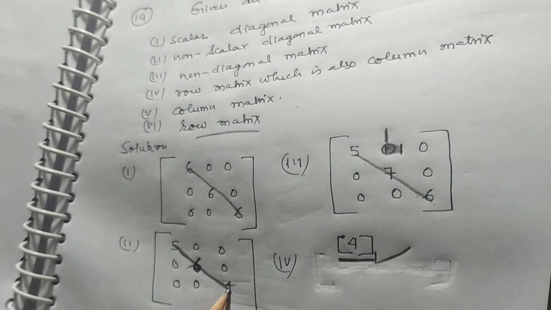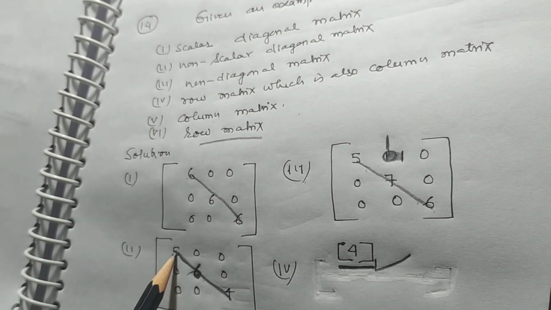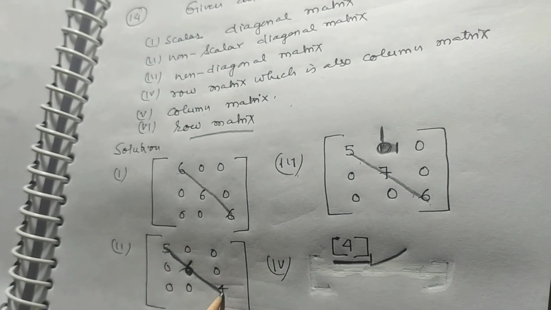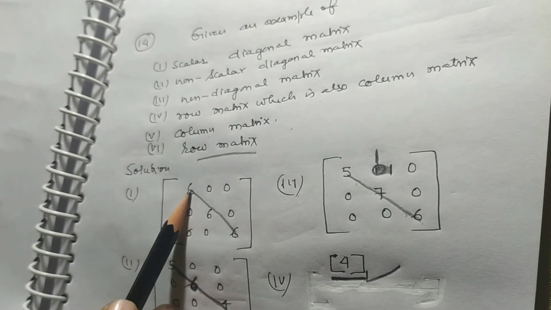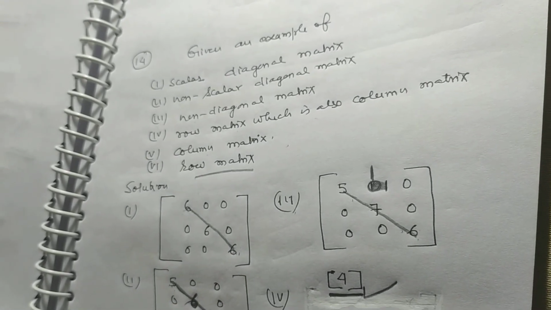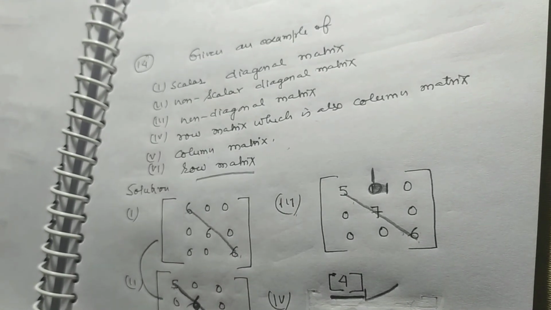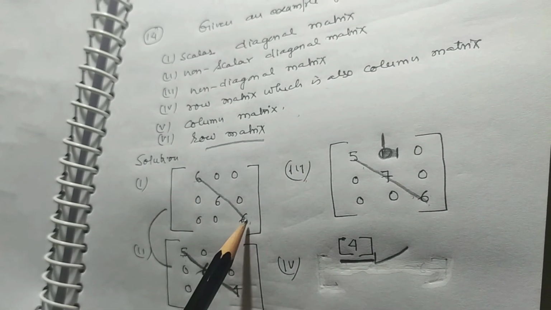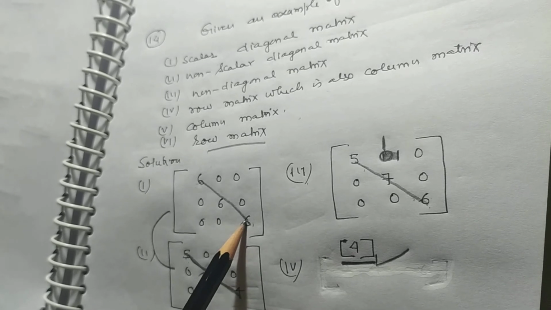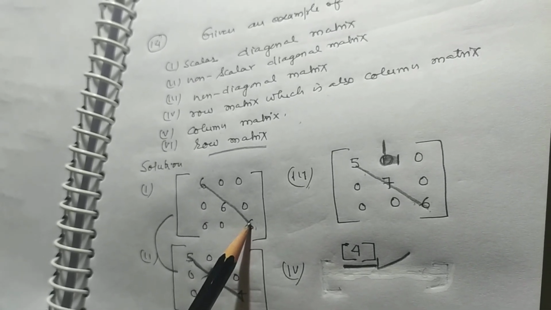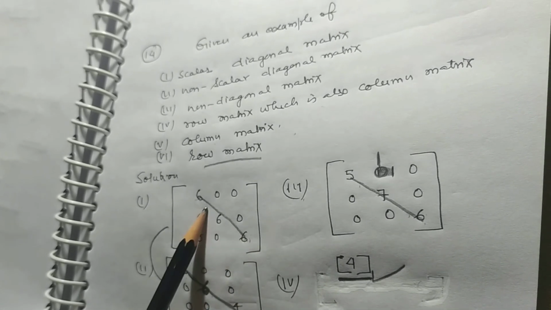Problem number second is non-scalar diagonal matrix. This is a scalar diagonal matrix, and it is a non-scalar diagonal matrix. There is a little bit of difference. In a scalar diagonal matrix, diagonal elements are non-zero and equal.